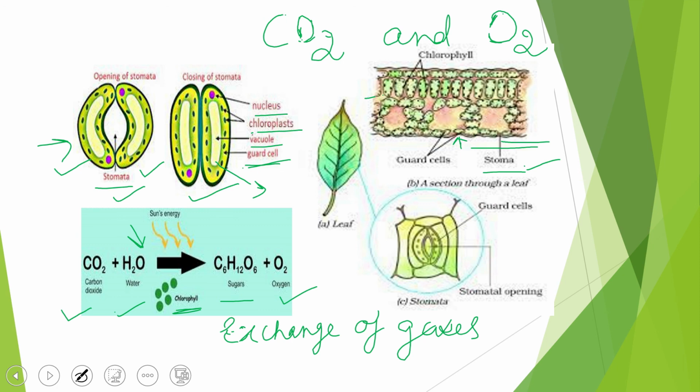We have studied the word nutrients, then the word nutrition. Then we talked about the modes of nutrition in plants, under which I gave you information about autotrophs. First of all, we talked about autotrophs, and under that there are two different modes of nutrition, because autotroph is related to the autotrophic mode of nutrition.